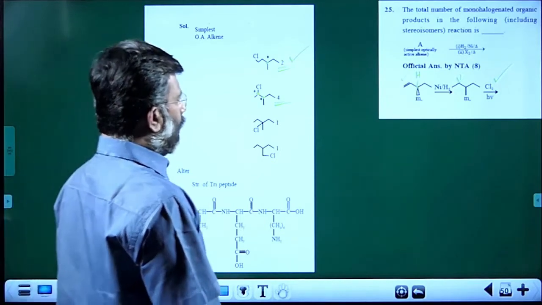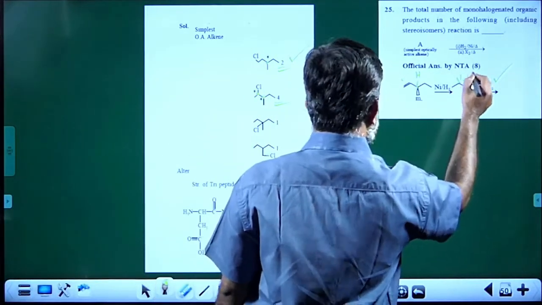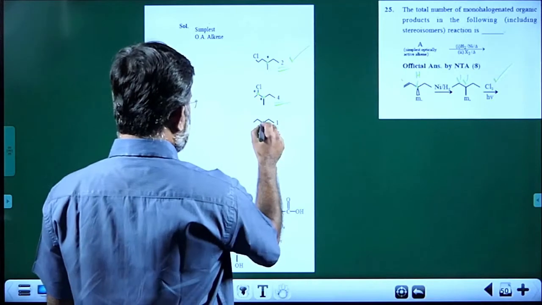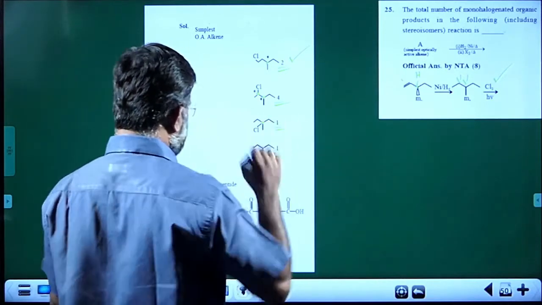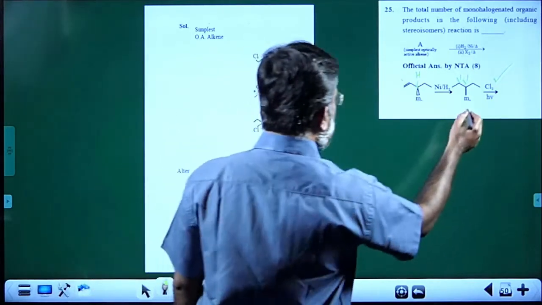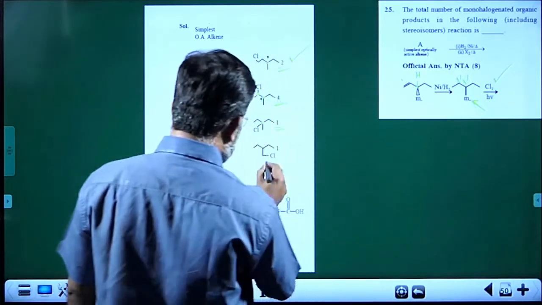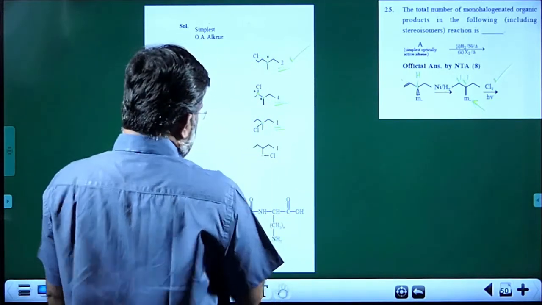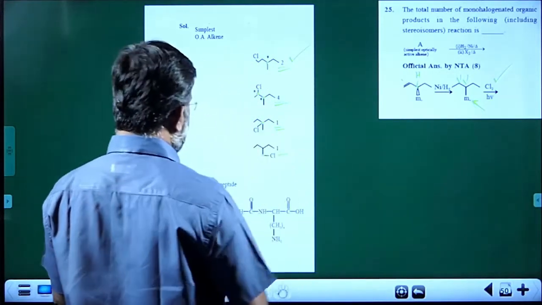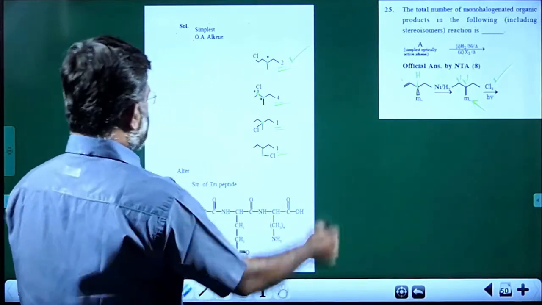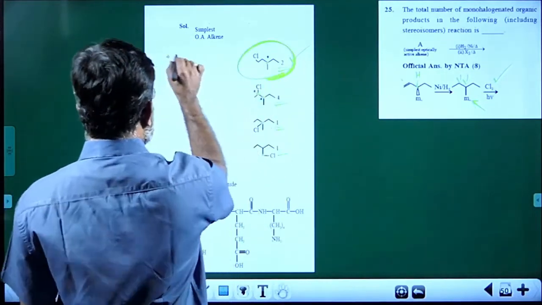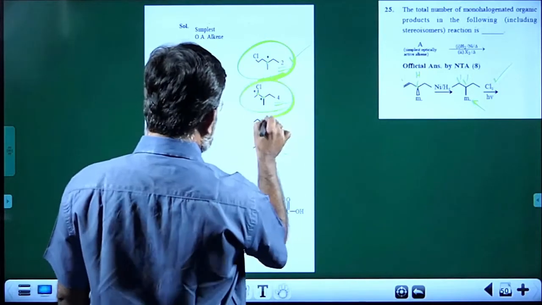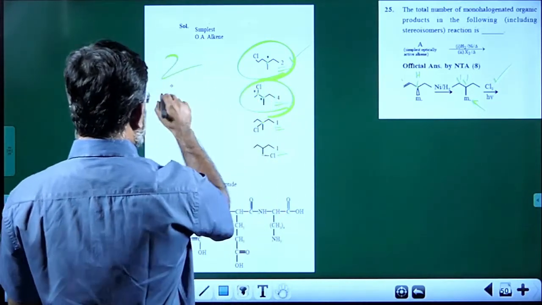Now the chlorine may come over here. It is not optically active, so only one compound. Now the chlorine may come over this methyl group. It is not optically active, only one compound. So the first one is optically active, 2 compounds. This one is optically active with 2 chiral centers, 4 compounds.